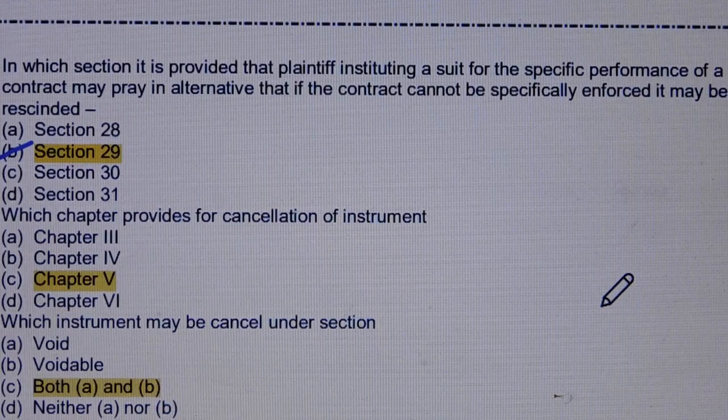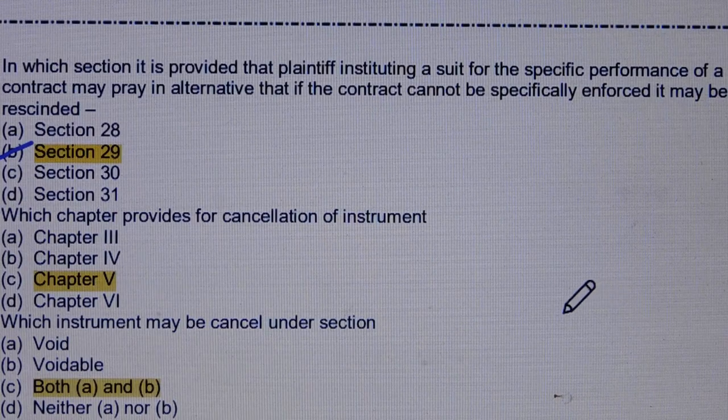Question number 76. In which section it is provided that a plaintiff instituting a suit for the specific performance of a contract may pray in the alternative that if the contract cannot be specifically enforced, it may be rescinded? Answer is option number B, section 29. Question number 77. Which chapter provides for cancellation of instrument? Answer is option number C, chapter 5th.